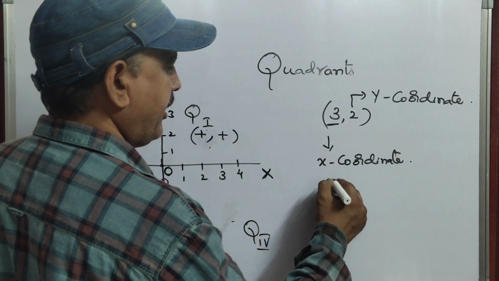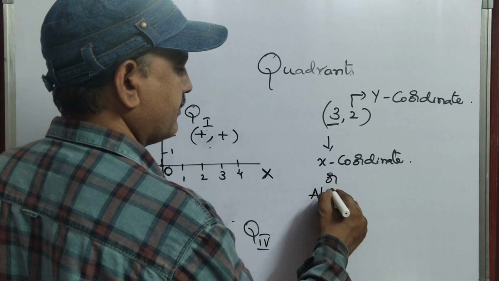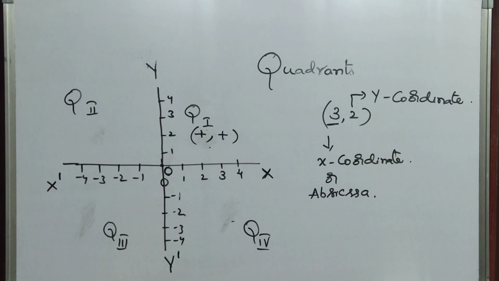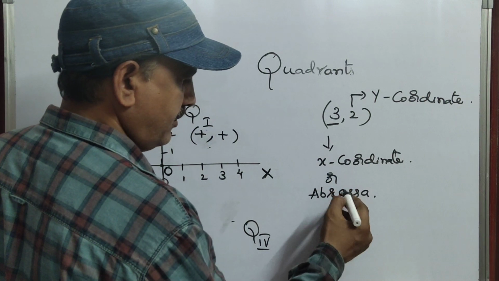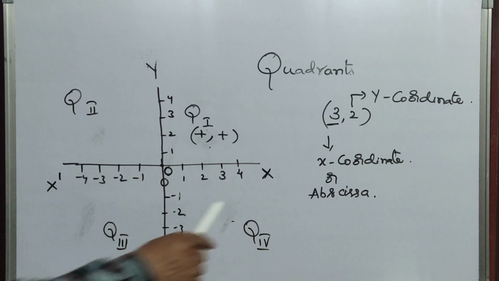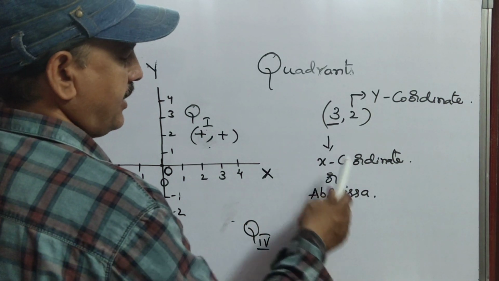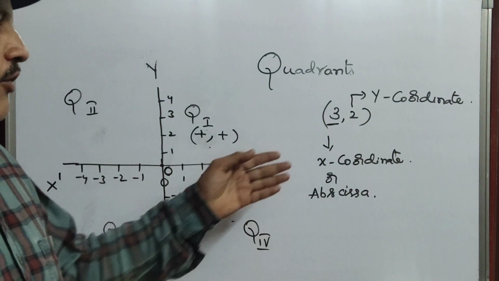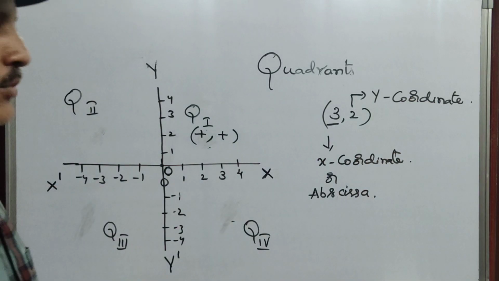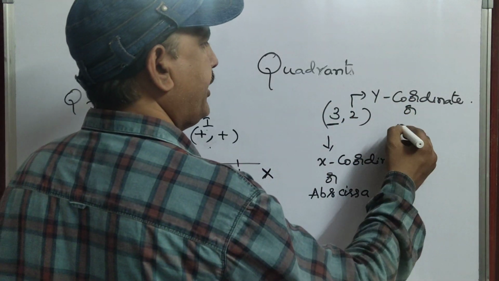The x coordinate's other name is abscissa. Whereas the y coordinate's name, can you tell? Abscissa, the spelling is A-B-S-C-I-S-S-A. What is the other name of the x coordinate? Abscissa. What is the other name of the y coordinate? Ordinate.